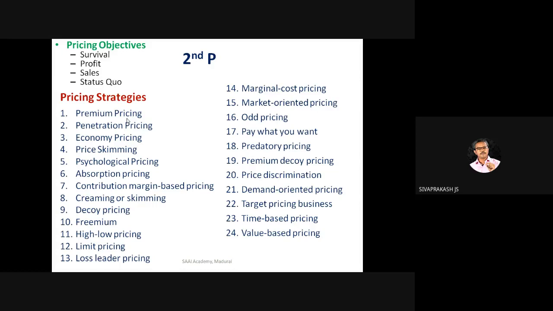Psychological price: they always fix 199 rupees. Once, even Sai Academy asked me how to fix the fees. I said in Chennai 15,000, 20,000 is the fee. They said no, it's not possible in Madurai. Even if Chennai people come, here we need to fix the least price to cover more people.